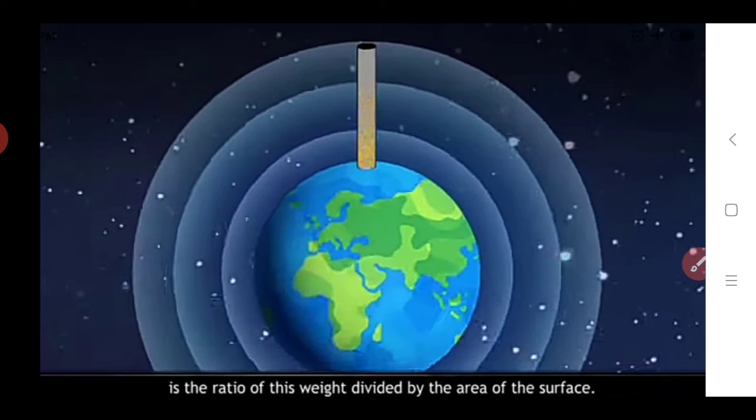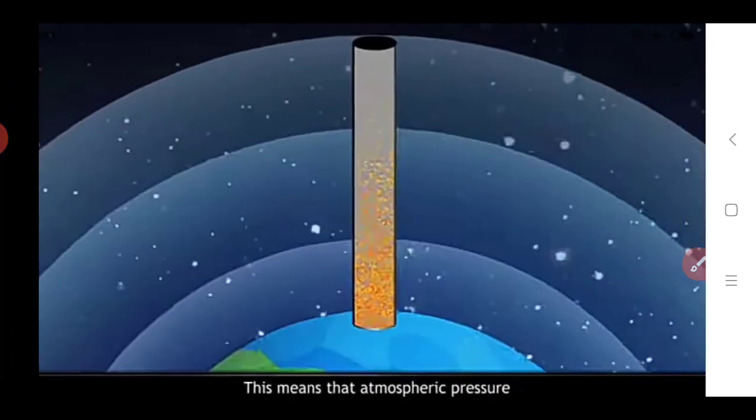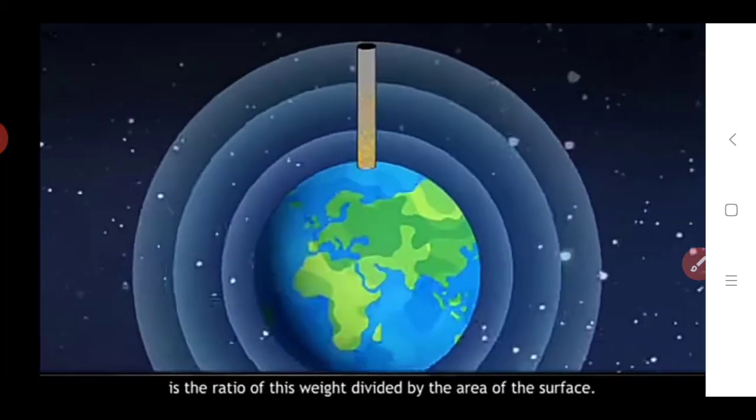What is atmospheric pressure? It is the ratio of the weight divided by the surface area. Area of the surface means how much weight is exerted, or how much weight is present, inside that cross-sectional area of the cylinder. So we define again what atmospheric pressure is: atmospheric pressure is nothing but the ratio of the weight and the surface area. It is the weight divided by the area of the surface.